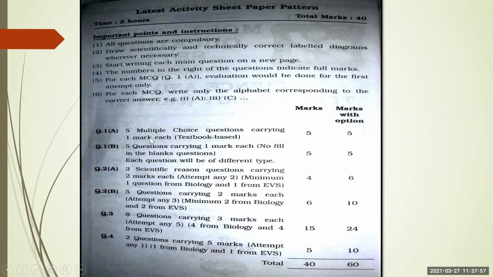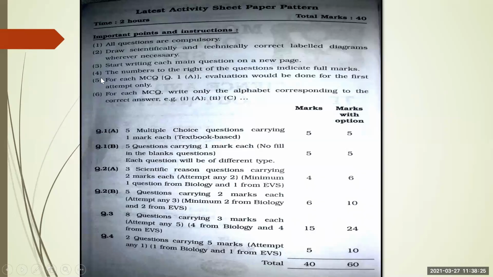Draw a scientific diagram and give at least 2 correct labels. You will score good marks. Okay. Start writing each main question on a new page. Like if you're writing question number 1, 1A, 1B, continue. But if you're starting question number 2, take a new page.